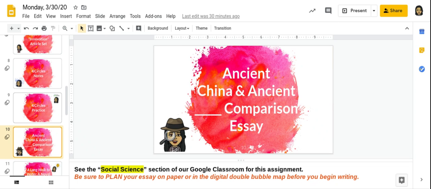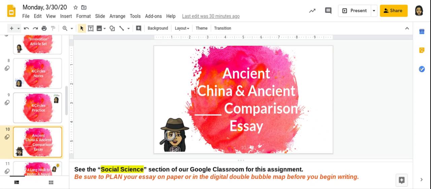So, you are more than welcome to use a scratch piece of paper and create your double bubble map comparing ancient China to another ancient civilization that we have studied so far this year: Greece, India, Egypt, Mesopotamia. I, of course, am encouraging you to use ancient Egypt. However, you may choose one of the others that we've already studied as well. It is your choice. So work on that plan today, because by Friday, your compare contrast essay will be due.